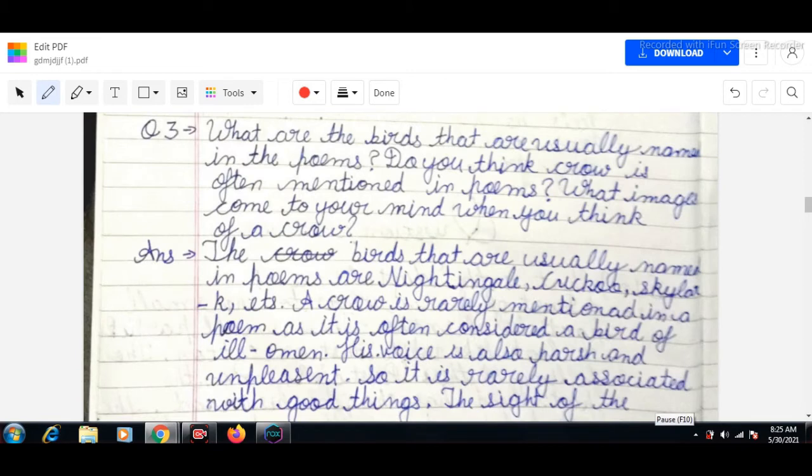Now let's begin with our third question. What are the birds that are usually named in the poems? Do you think the crow is often mentioned in poems? What image comes to your mind when you think of a crow?